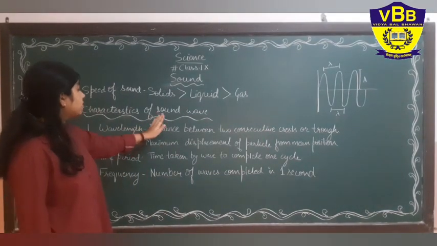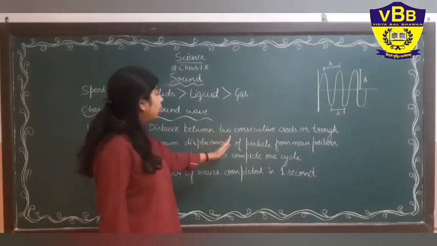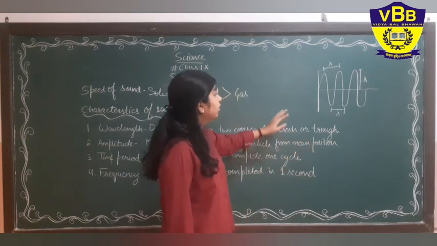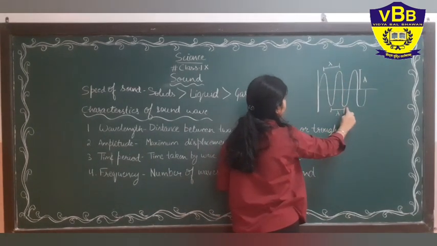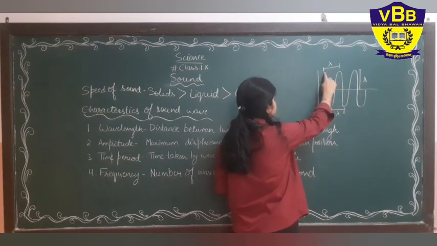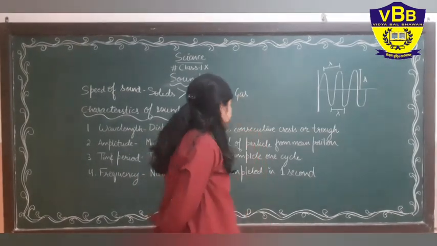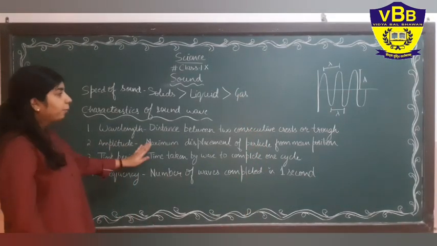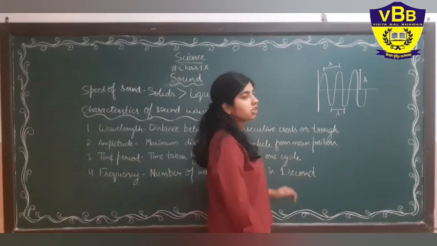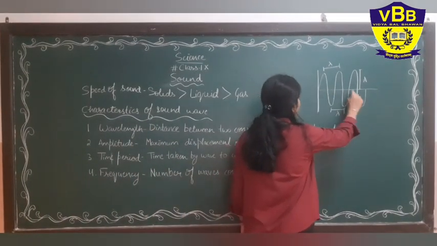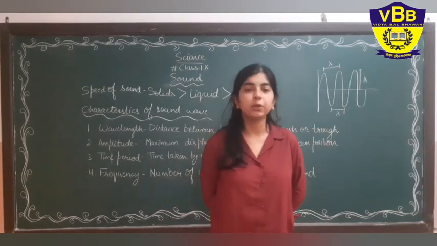Now the characteristics of a sound wave. First characteristic is wavelength. Wavelength is the distance between two consecutive troughs or crests. You can see here this is a crest and these are troughs. Here the distance between two consecutive troughs is known as wavelength. Now the next is amplitude. Amplitude is the maximum displacement of a particle from the mean position. This means how far the particles move from the mean position. It is known as amplitude.